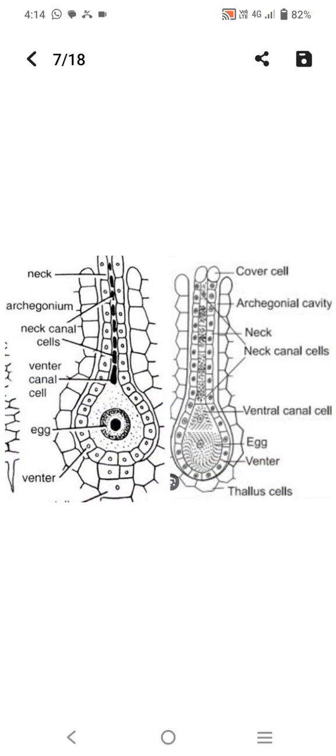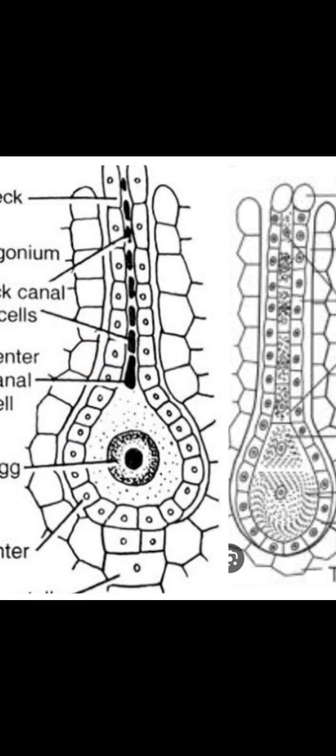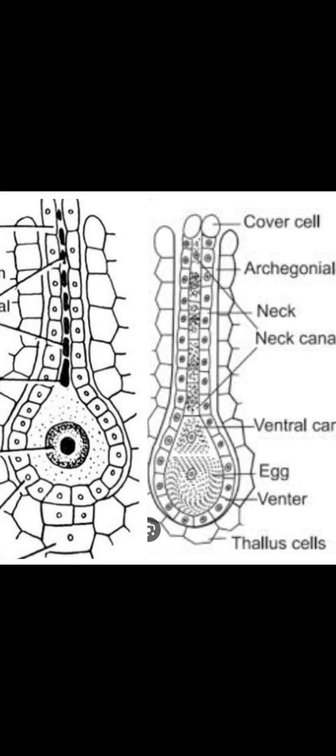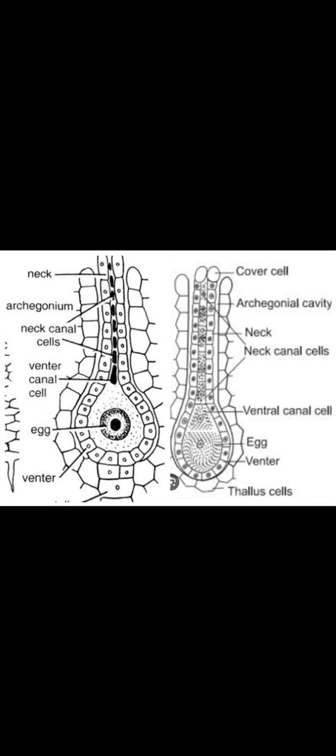See that it has 1, 2, 3, 4, 5, 6, 7, 8. 8 is between 6 and 10. Also here 1, 2, 3, 4, 5. Also 1, 2, 3, 4, 5, 6. Yes, 6. In this one, 6 canal cells are present in the neck.